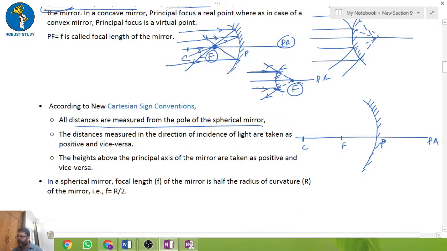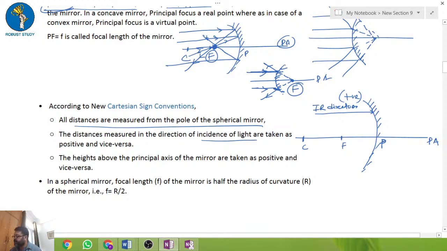So distances in the spherical mirror are measured from the pole. If I take this diagram, again this is the principal axis, this is the pole, this is the center of curvature, this is the focal point. All the distances are measured from the pole. The direction of the incident ray is always this side, if you remember. So in the direction of the incident ray, whatever distances we measure, we take them as positive, and if it is away, it is taken as negative.